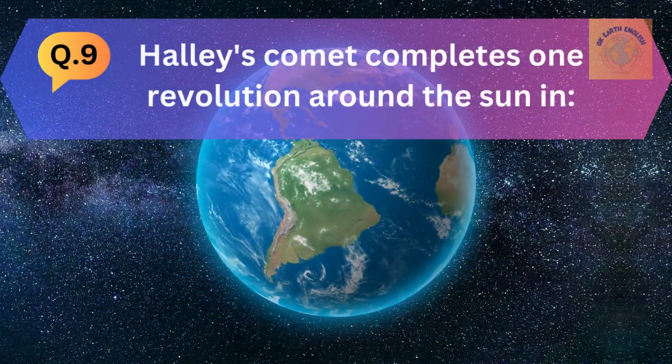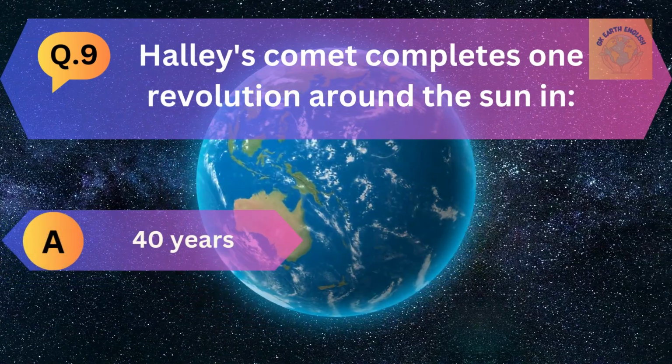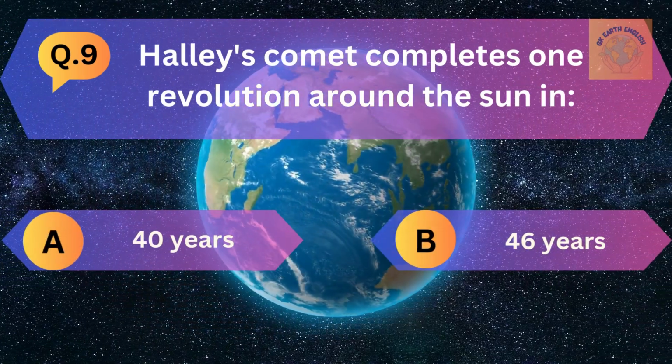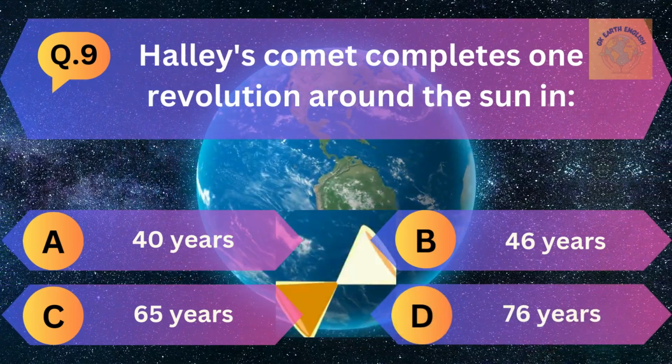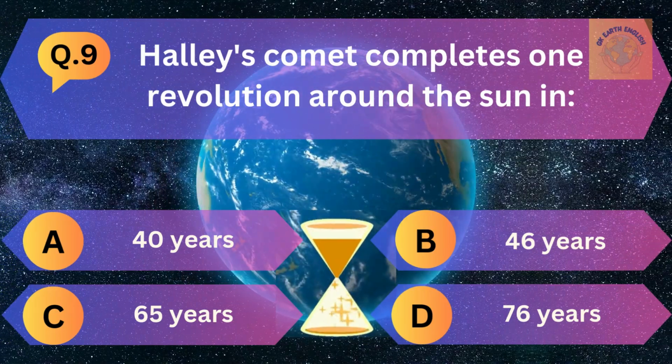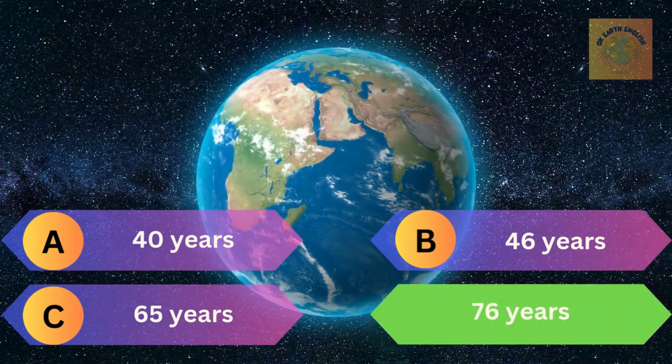Question number 9. Halley's Comet completes one revolution around the sun in A. 40 years, B. 46 years, C. 65 years, and D. 76 years. The correct answer is 76 years.